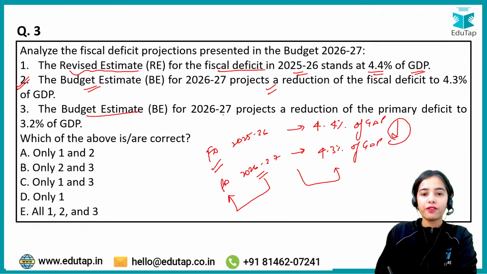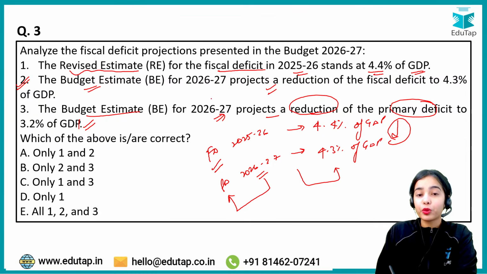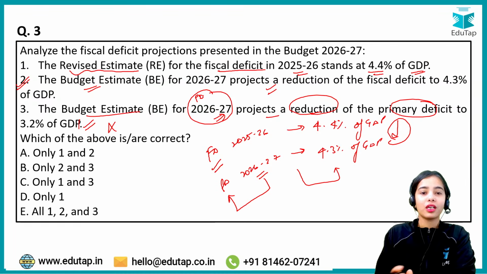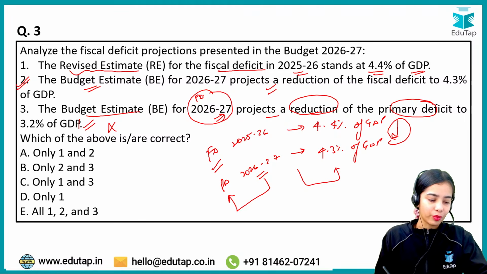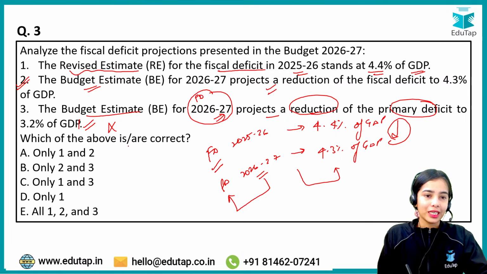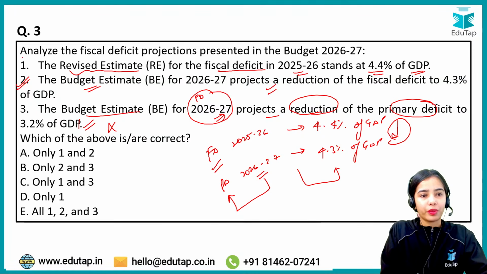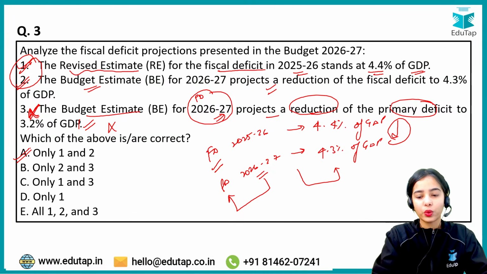Now the third statement: the budget estimate for 2026-27 projects a reduction of the primary deficit to 3.2% of the GDP. Is it projected that the primary deficit will be 3.2% of GDP? No, the primary deficit is not budgeted at 3.2% of the GDP. It is rather 0.7% of the GDP. So the first and second statements are correct, but the third statement is wrong. So the answer here is A, that is only 1 and 2.